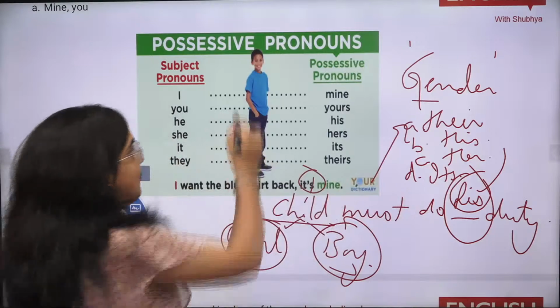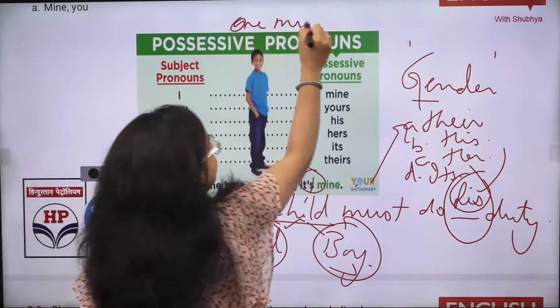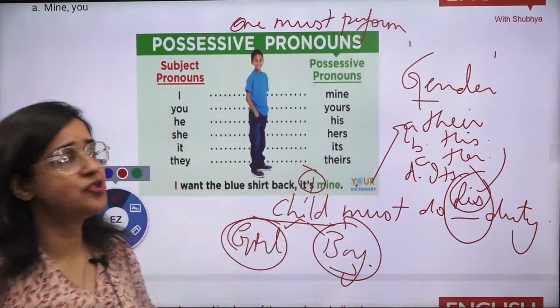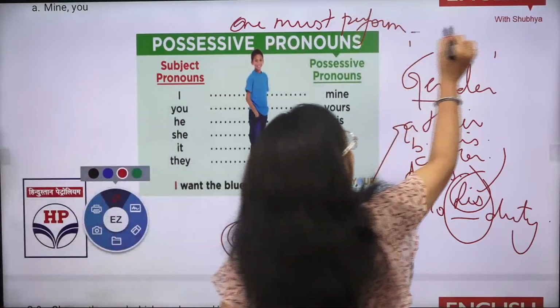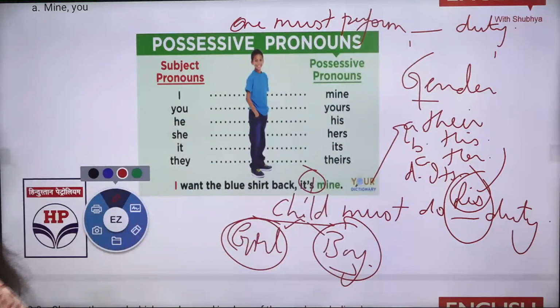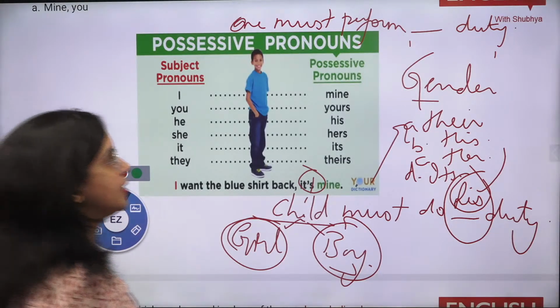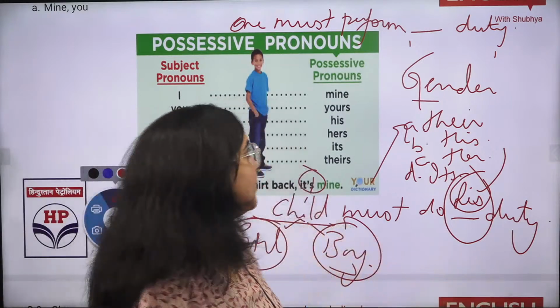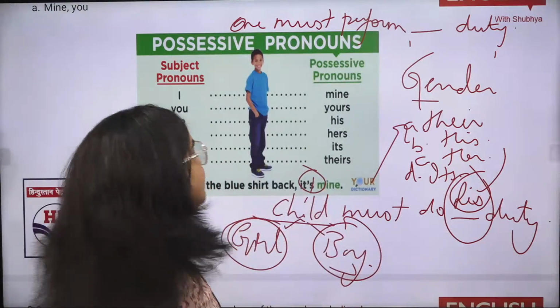One more thing, if it was like one must perform, this is also a rule. Keep noting down the rules. These are musts which I am sharing with you. One must perform dash duty. Now tell me what would be there. What should be there? Their duty. Tell me fast, let's do it speedily. Some of these questions would be there. Now we are not only solving the previous year, we are also solving other questions. Their duty. This was the other thing which I'm telling you.